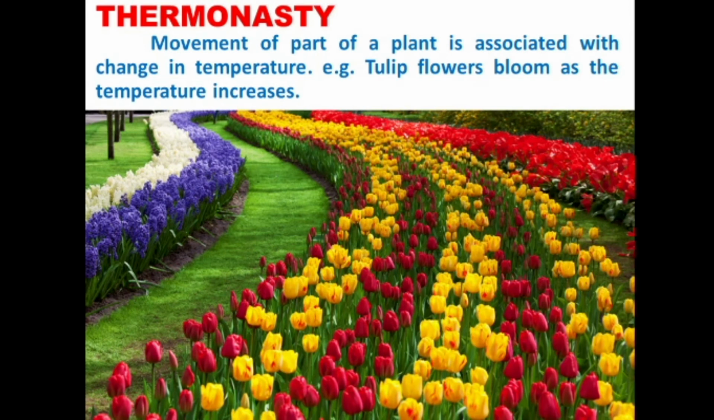Then thermonasty. Movement of a part of a plant associated with change in temperature is known as thermonasty. An example of this process is tulip flowers. The tulip flowers blossom as the temperature increases. The tulip flowers sense the increase in temperature and they blossom.